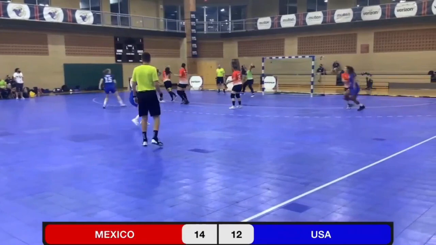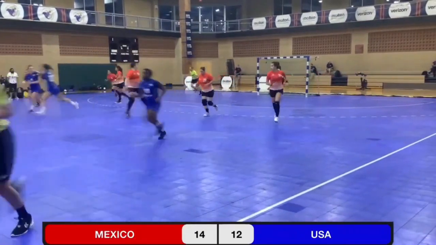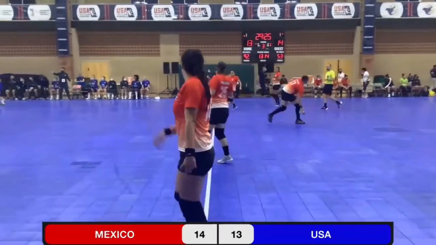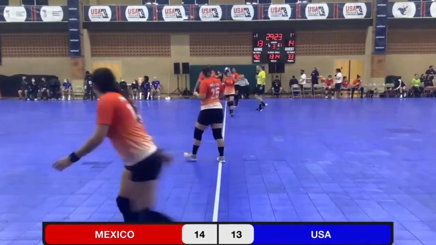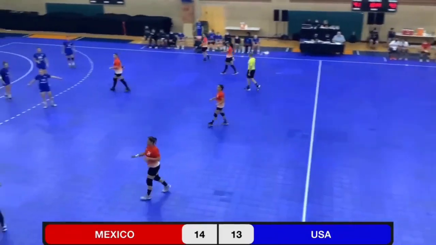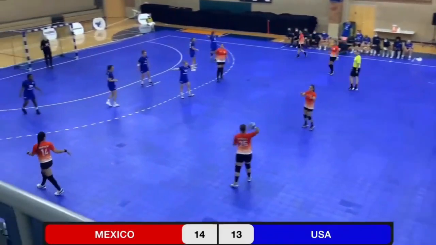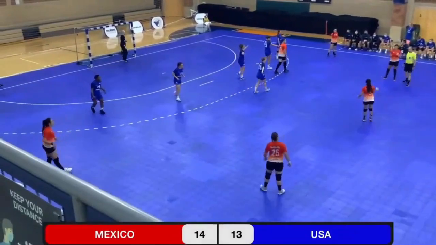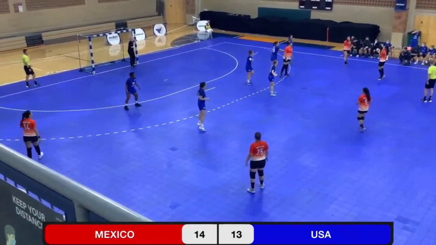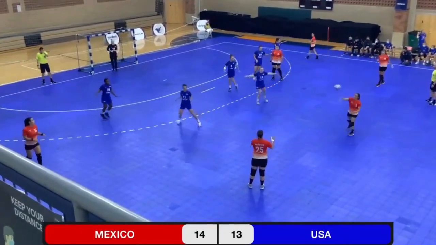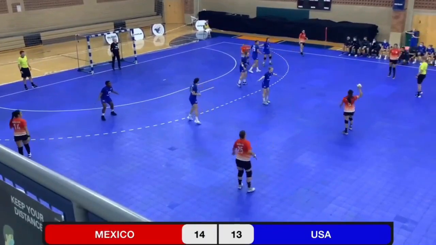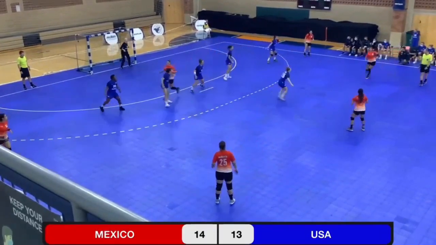Reedy to Christensen. Christensen with a nice shot. Shoots and scores. 14-13. Mexico leading. And in goal for the U.S. is Emily Mermel. One of 5 Norwegians on the U.S. squad. I say Norwegians, they're all Americans. One of 5 Americans playing handball in Norway on this side.